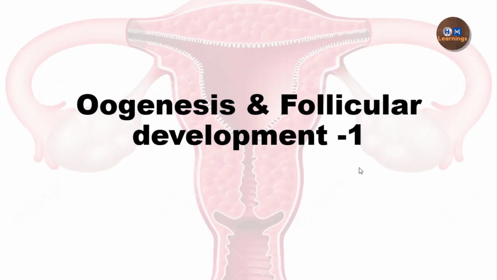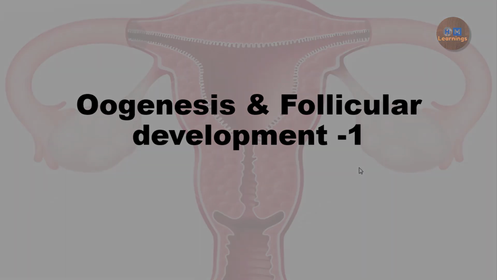Oogenesis is the formation of the female gamete, and follicular development is the development of ovarian follicles. As oogenesis and follicular development occur together, in this video I am going to tell you about oogenesis along with the follicular development.